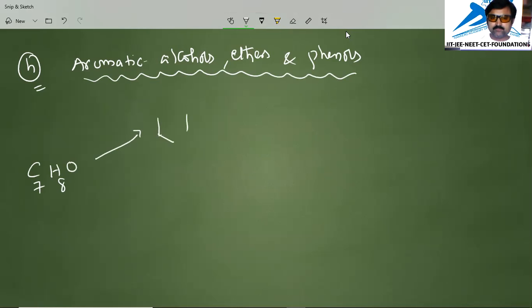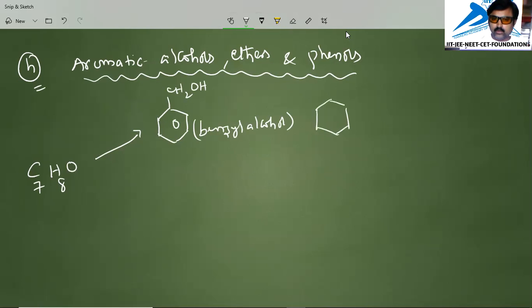If you write a benzene ring with a CH2OH, it's called benzyl alcohol. Okay. But if you write an OH group separately and a methyl group separately, this is an ortho compound, orthocresol.